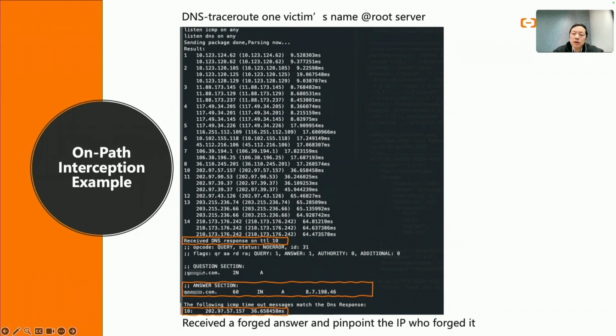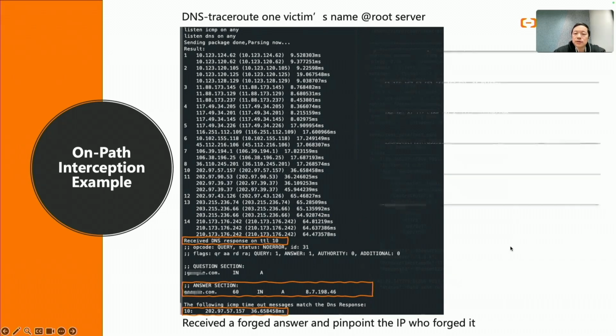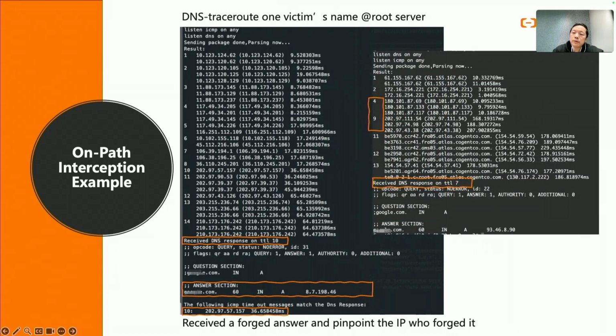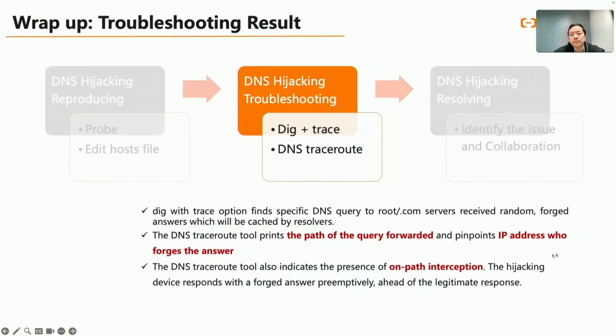You can see that the tool heavily relies on ICMP messages. In another DNS hijack case, we observed that the devices in the middle can disable the ICMP messages, which weakens the tool's effectiveness.